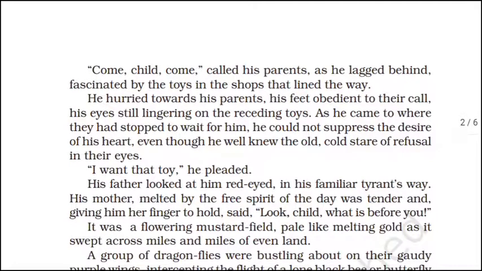He was going behind and behind. Why? Because he was fascinated by the toys in the shops. In particular shops, some toys and some sweets were there, and he wanted them.